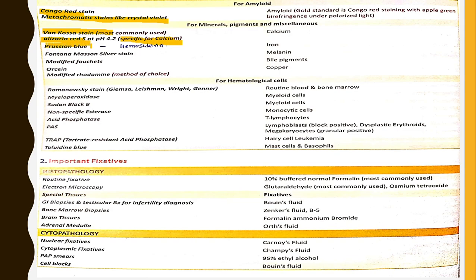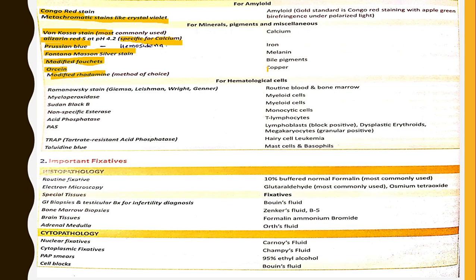Prussian blue stain stains hemosiderin, that is iron. Fontana-Masson silver stain is for melanin. Modified Fouchet stain is for bile pigments. Orcein stain and modified rhodanine stain is for copper.